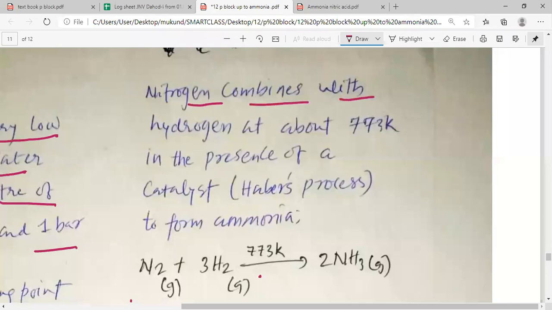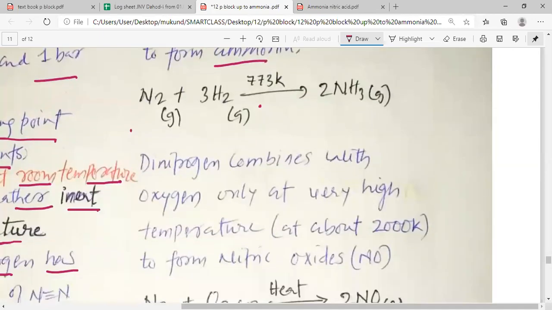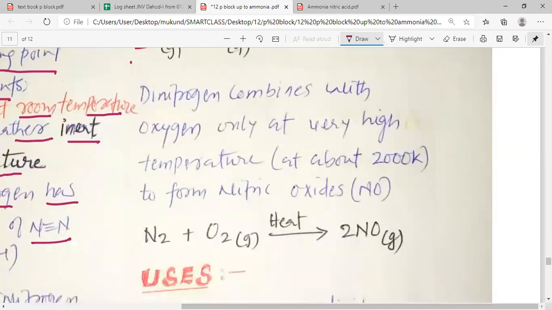Nitrogen combines with hydrogen at about 773 Kelvin in the presence of a catalyst in the Haber's process to form ammonia. So with the non-metal hydrogen, nitrogen forms ammonia. You can consider it as a hydride of nitrogen, which is covalent in nature. This process was developed by the scientist Haber, and that is why it is known as the Haber's process.